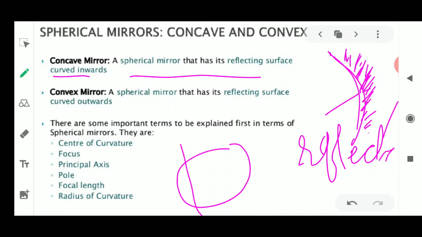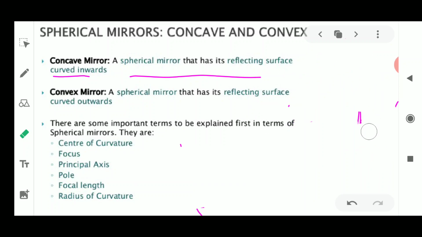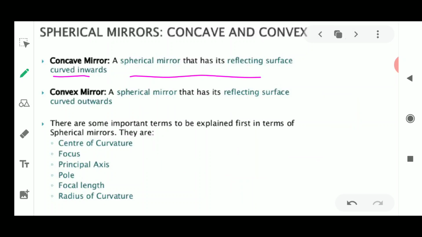So this reflecting side, when it is curved inwards, and sometimes it is curved outwards when you polish the other surface. So this is how the mirrors are made, which are curved in shape, and they are known as curved mirrors, or curved reflecting surfaces. They are of two types: a concave mirror and a convex mirror. You can see here, this is a concave mirror, and this one is the convex.